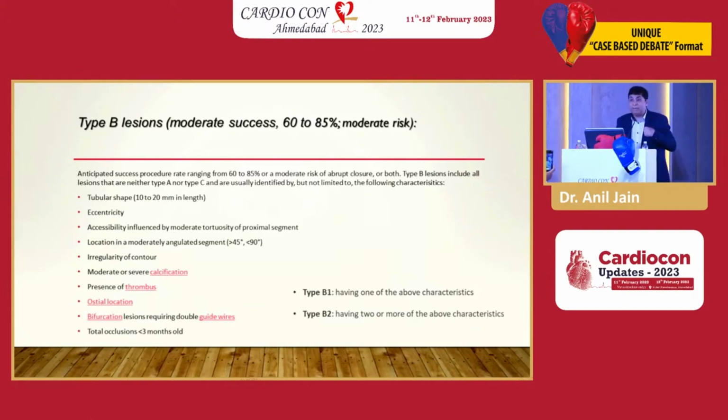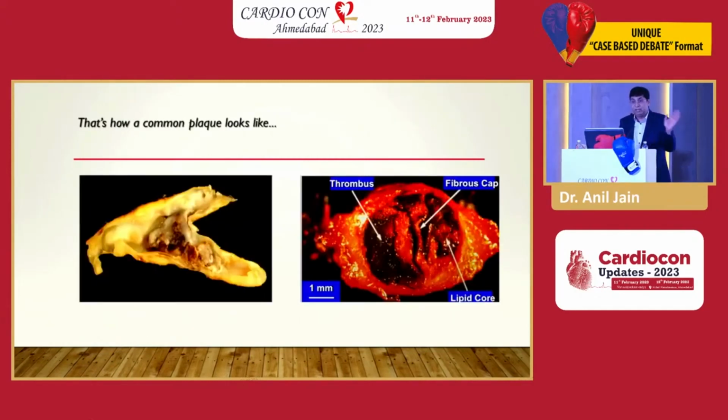So if I do a bypass surgery and I say there's a 40% chance of failure, are you going to send that patient to me? Yes or no? No, nobody's going to send it. I know that. And in that also there is type B1 and type B2. If it is B1, it is still okay. B2 is considered complex, a very bad lesion with a very poor outcome with plasty. This is what is suggested.